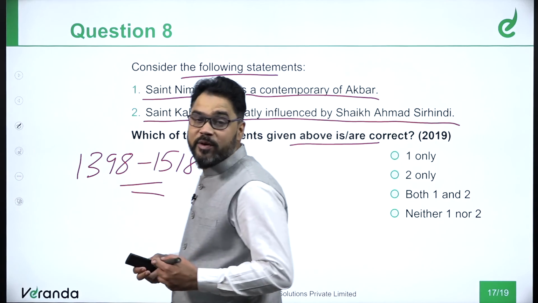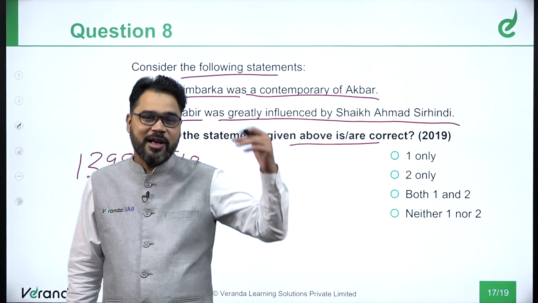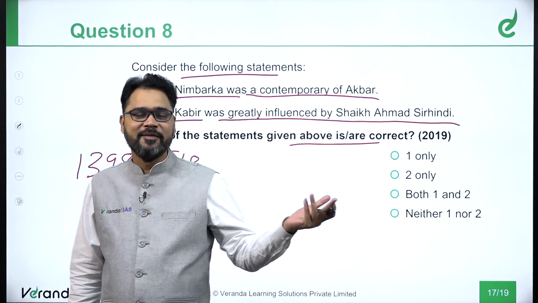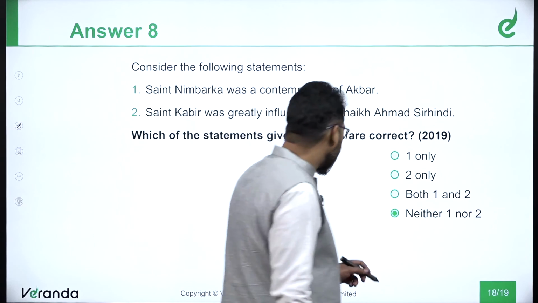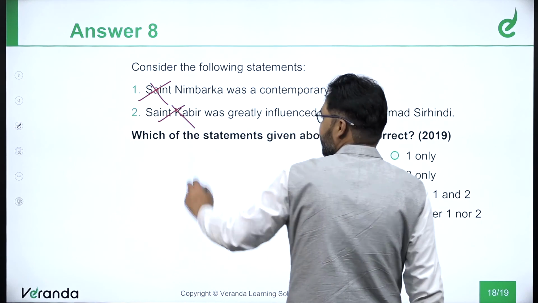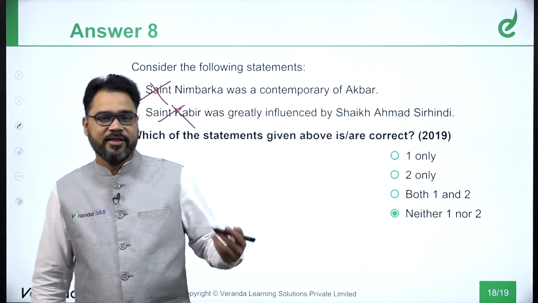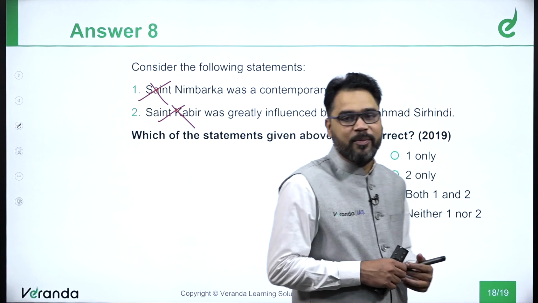So students, when you will be studying the Bhakti movement, you will come across all these names along with their time, their duration. Very simple. Again, given in NCERT, the correct answer here would be what? Neither 1 nor 2. Both the statements are incorrect here. Kabir was not influenced by Sheikh Ahmad Sirhandi, and also Sant Nimbarka wasn't a contemporary of Akbar.